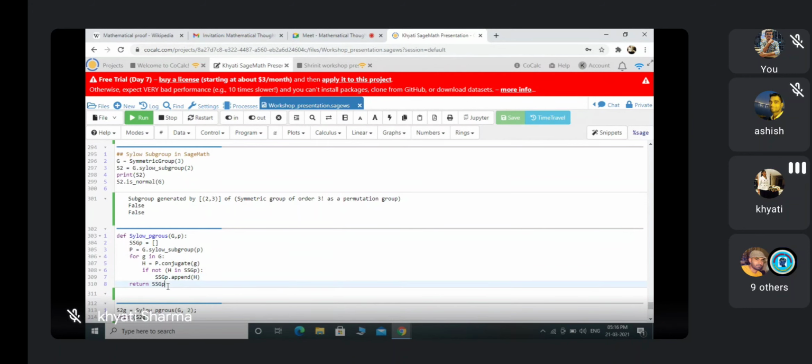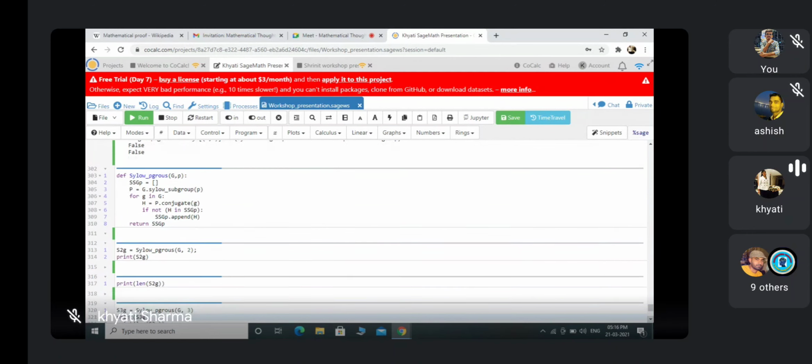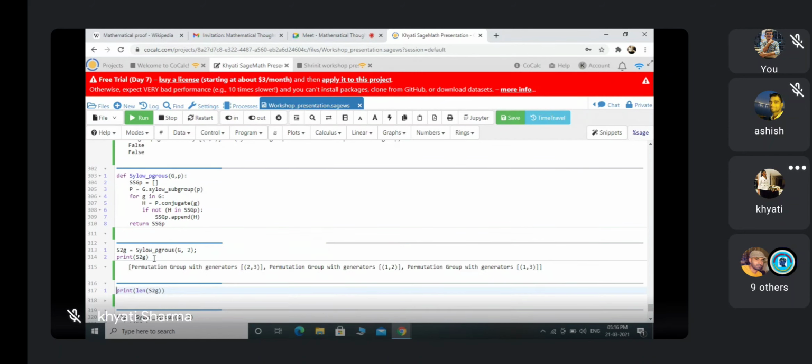So what is the advantage of defining this command? Now I am defining S2G as sylow P groups G comma 2, where G is defined as S3 and 2 is for 2-SSGs. So print S2G. I am running this. Now it is giving me all the 2-SSGs.